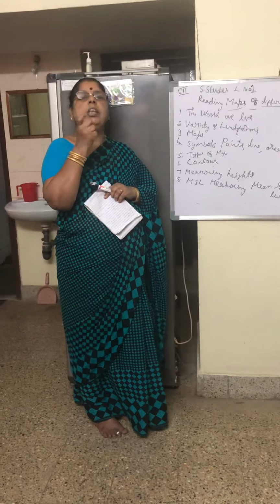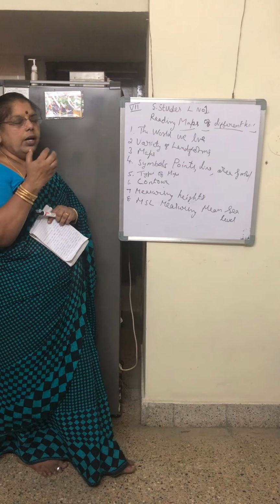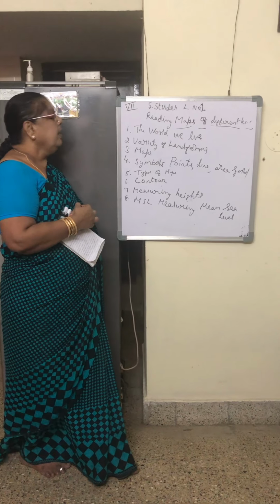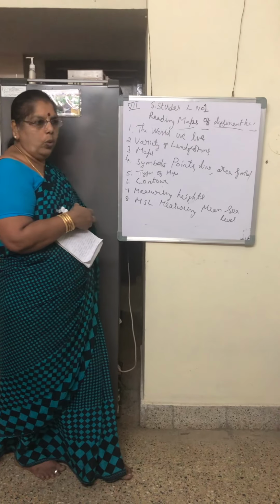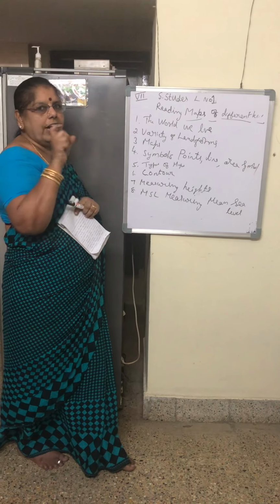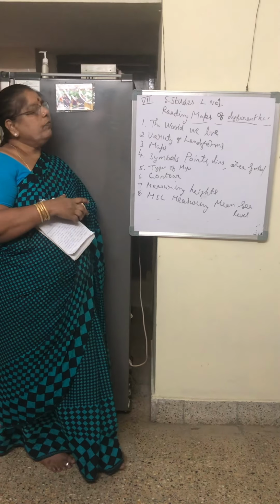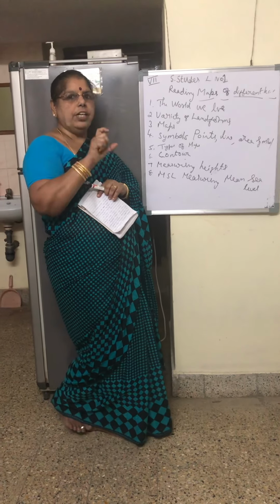Now, the world we live in has a variety of landforms, as I told. What are the landforms? Plain, plateau, mountains, hills, like that. When we are drawing maps, we can show different themes. To understand a theme, we give a theme name also. Population map, we say, shows the number of people living in an area, and the shape of that area.